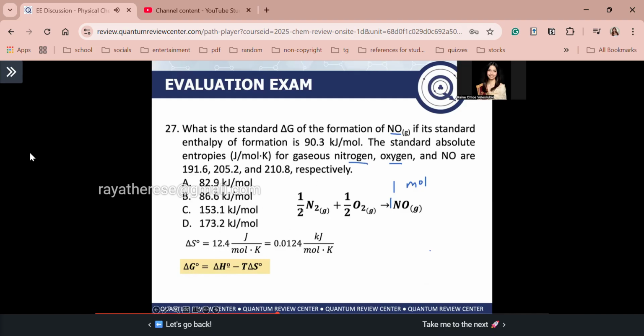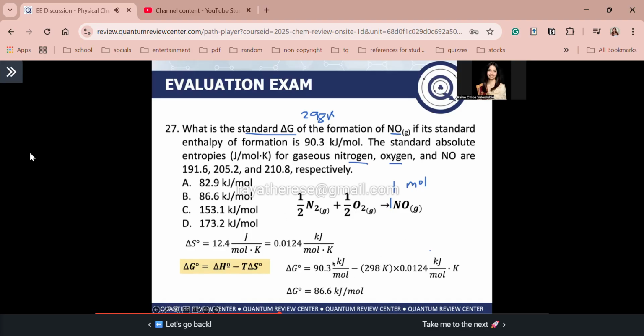So, it's straightforward from here. Then, we are also given the temperature. Guys, what could the temperature be? Any guess? It says here, standard delta G of formation. So your temperature is in standard conditions. Again, the temperature in standard conditions is 298 Kelvin, okay? So, delta G naught is equal to 90.3 kilojoules per mole, the standard enthalpy change, minus 298, again, this is the temperature in standard conditions. Not STP, ha. Times delta S naught, 0.0124 kilojoules per mole. Okay, so cancel Kelvin, and you will get delta G naught is equal to 86.6 kilojoules per mole, letter B. Okay? That's it. I hope that's clear, guys.